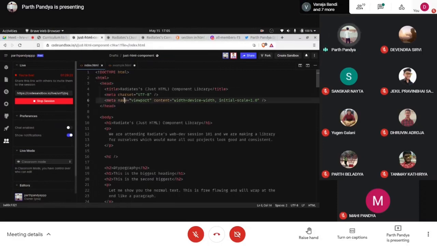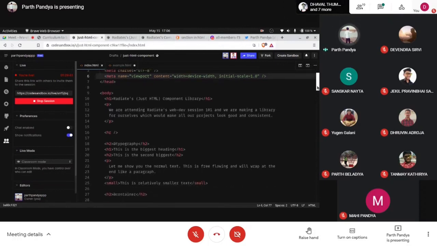So this meta tag is just defining the charset, that universal thing. And this other one is used to define the initial scale of the page, meaning the initial zoom should be 1.0. Okay, so not to worry much about that.